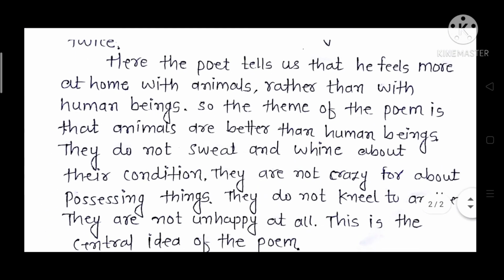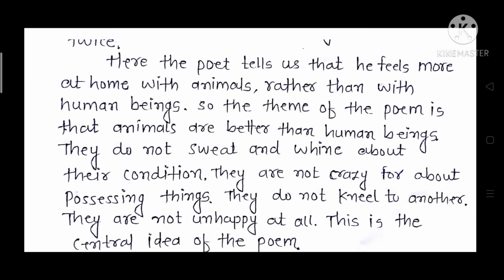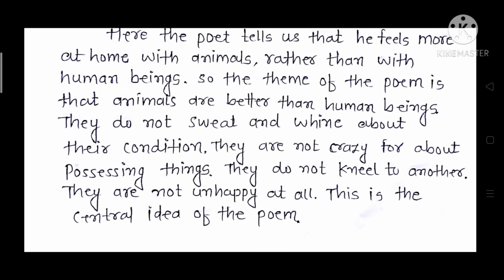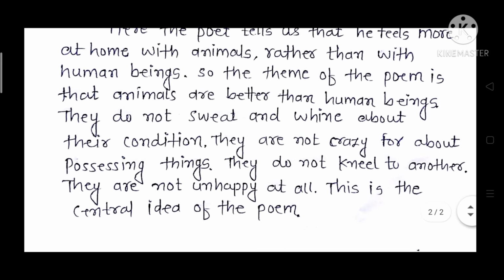Here, the poet tells us that he feels more at home with animals rather than with human beings. So this is the theme. And the last point that we are talking about is the theme of the poem. And here, the theme is how animals are better than human beings. So the theme of the poem is that animals are better than human beings. They do not sweat and whine about their condition. They are not crazy about possessing things. They do not kneel to one another. They are not unhappy at all. This is the central idea of the poem.